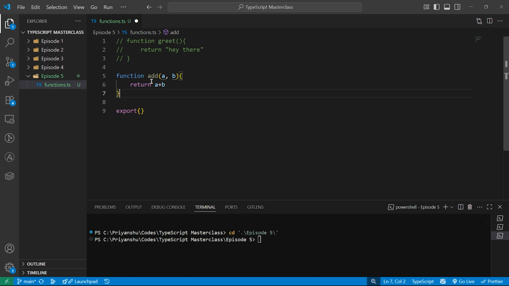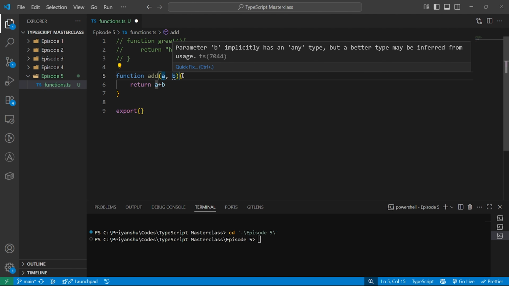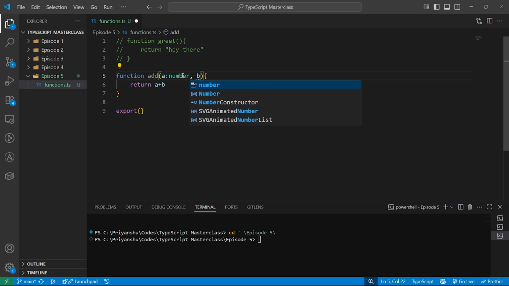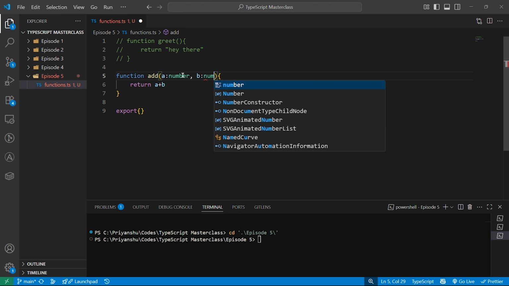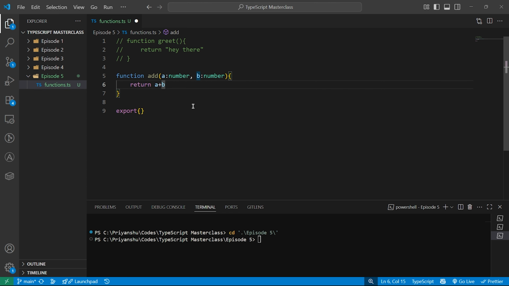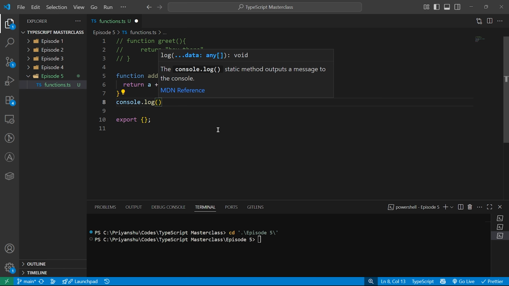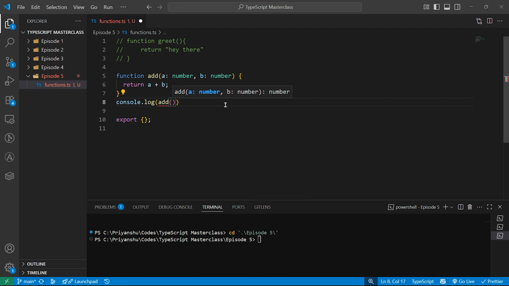But as I said, parameters in TypeScript can and should have types. So let's add the type over here. This is how you add the types of a variable in function parameters. Here I will do number, and for b as well I will do number. See, this is how you write a function in TypeScript. If I do console.log, let's run it and see. I will do add and pass maybe 5 and 10. Let's run this.